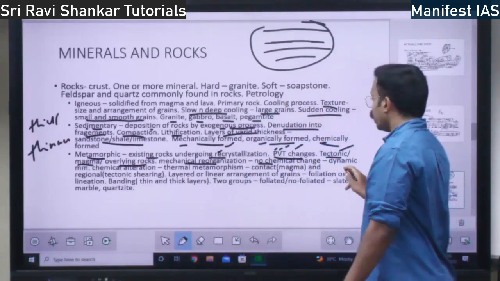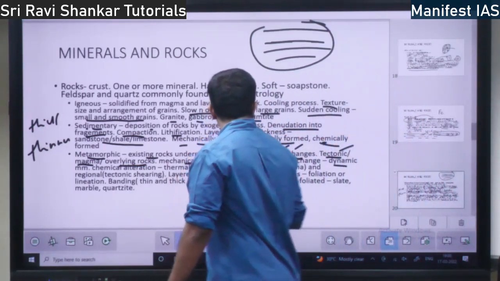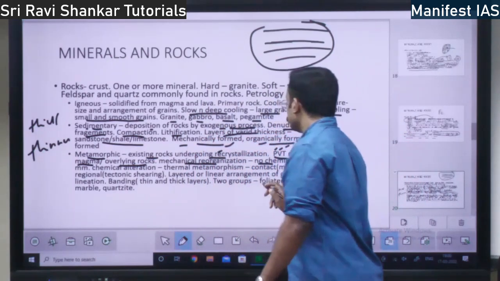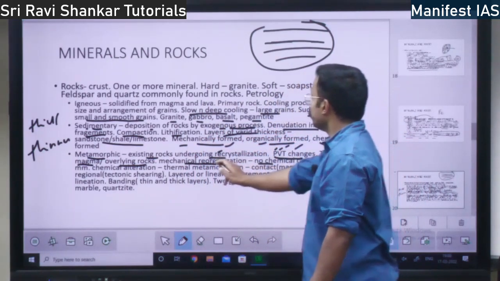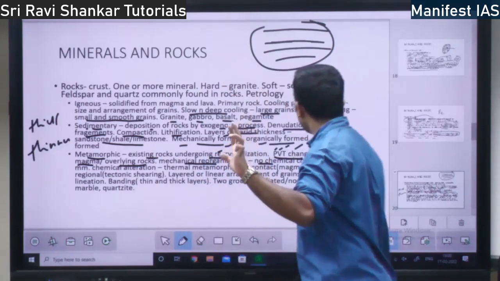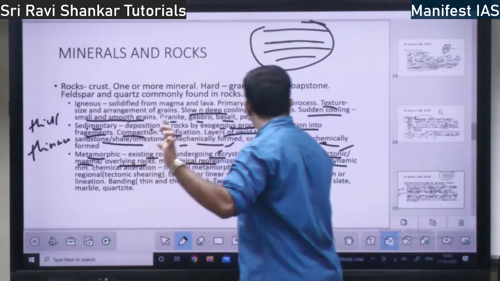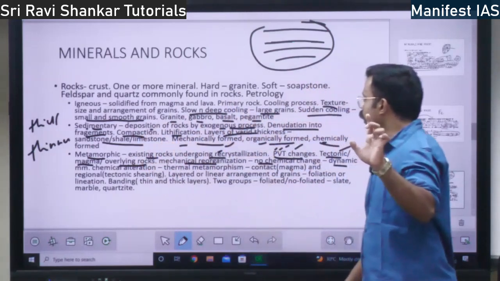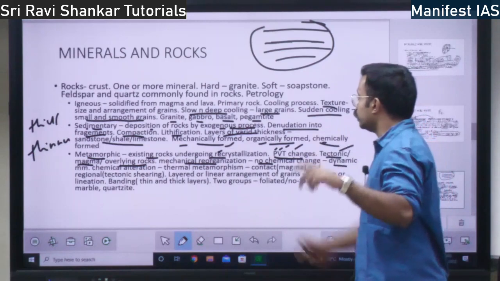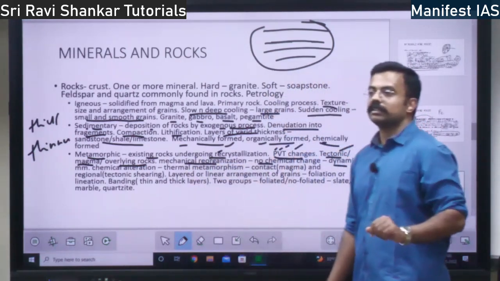Right? Here you have mechanical metamorphosis, and then you have chemical metamorphosis. There are two types of metamorphism, mechanical and chemical. Under mechanical metamorphosis, there is no chemical change, right?